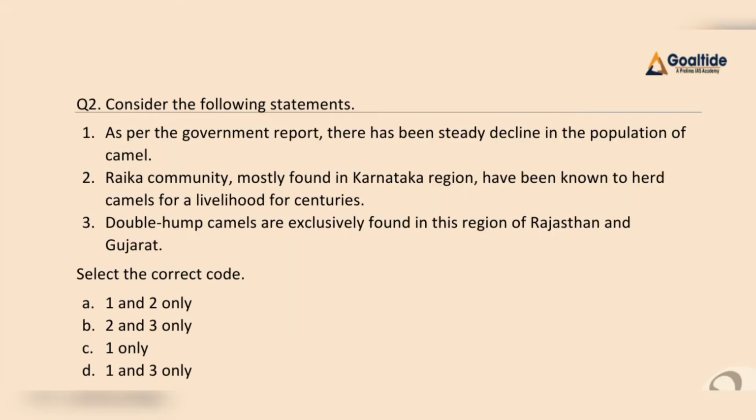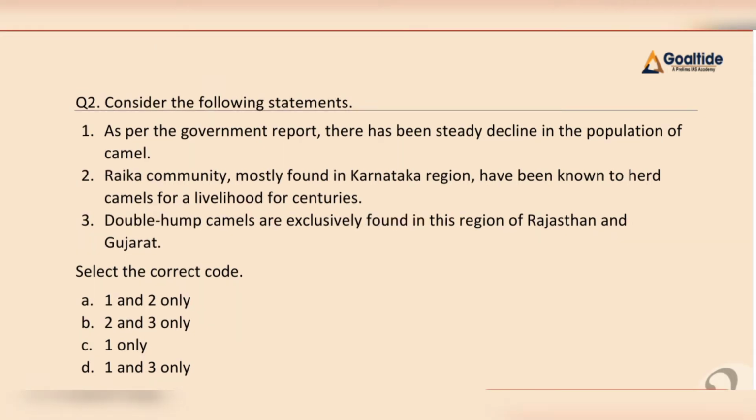Now let me have a look at question number 2. Question 2, consider the following statements. First, as per the government report, there has been a steady decline in the population of camels. Second, the Raika community, mostly found in the Karnataka region, has been known to herd camels for their livelihood for centuries. Third, double hump camels are exclusively found in the region of Rajasthan and Gujarat. So here we will have to find the correct code. And we have option A 1 and 2 only, B 2 and 3 only, C 1 only, and D 1 and 3 only. So here we will apply our elimination technique.